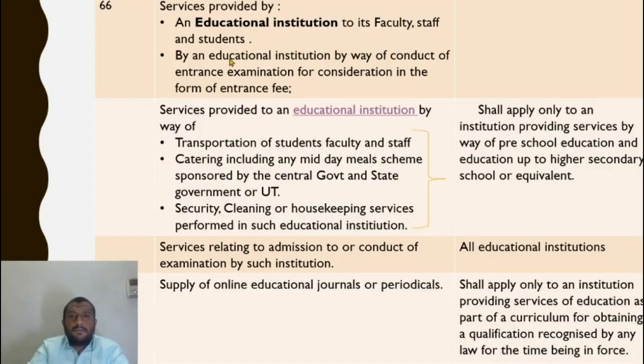So to sum it up, it is an educational institution. Is it falling under any of the three categories? Is it an intermediate college, or is it providing a degree as part of a curriculum for obtaining any qualification as recognized by law? Is it a vocational skill course? If any of these three are satisfied, it is an educational institution. Next, look at if it is providing to a faculty, staff or students, then it is exempt. So in case of conduct of entrance exam, it is exempt.